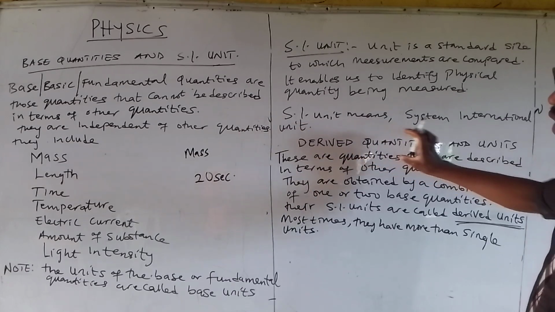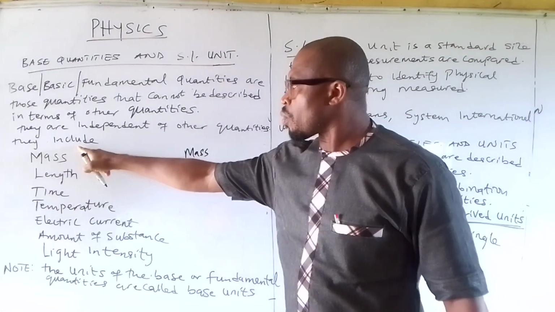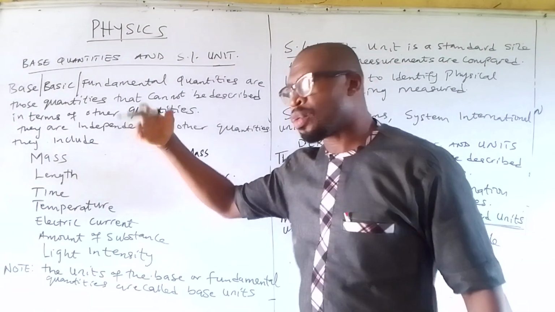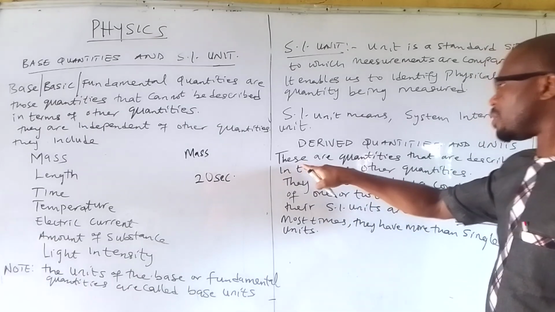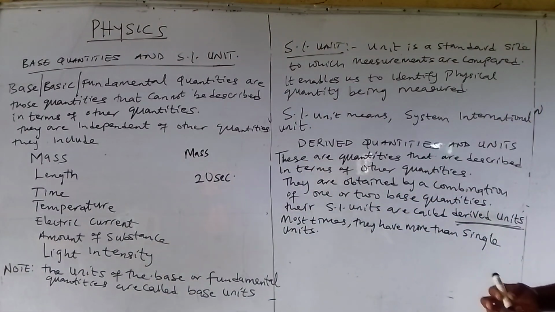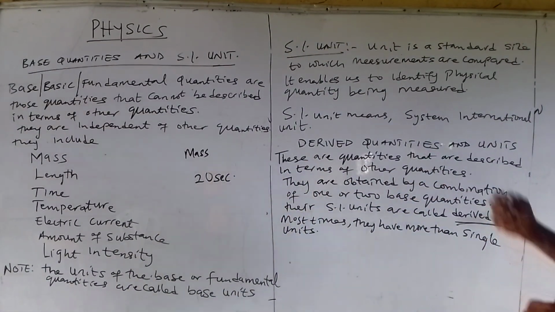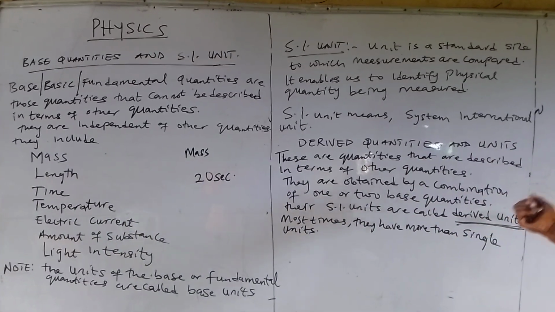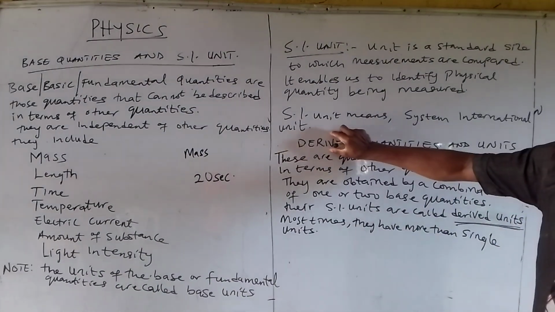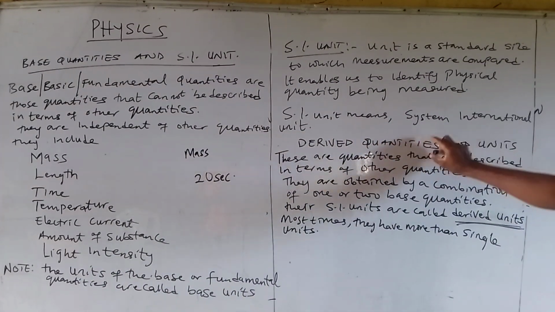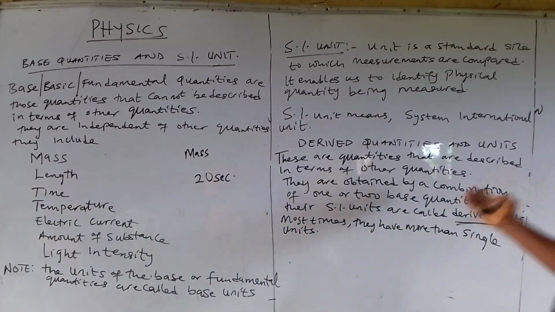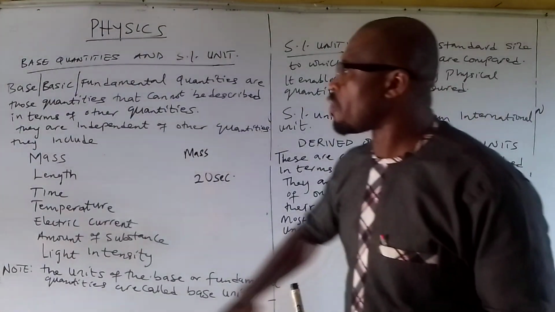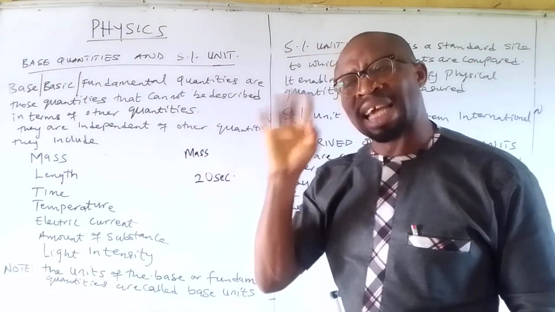Now we have derived quantities. Just like we said earlier, any quantity that is obtained by a combination of 1 or 2 of these quantities will give us derived quantities. That is why we say that derived quantities are those quantities that are described in terms of other quantities, or obtained by a combination of 1 or 2 of other quantities. Then the units of these derived quantities are called derived units. Now the difference between base quantity and derived quantity is that the units of the base quantities are single units.